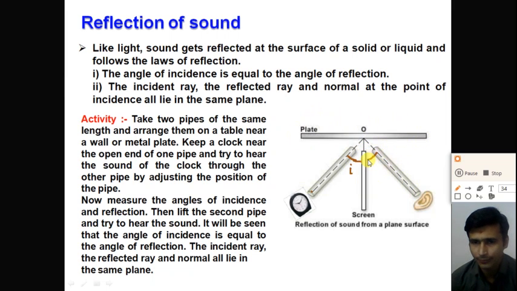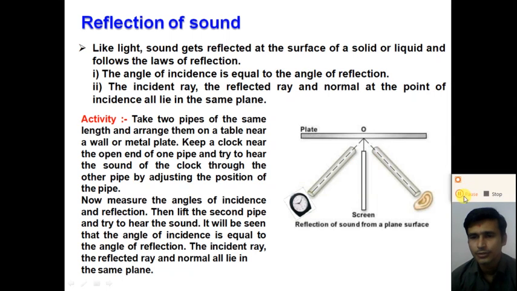The reflected wave makes an angle with the normal called the angle of reflection, and it is represented by small r. Understand? So here, according to the first law of reflection, the angle of incidence and the angle of reflection are the same.